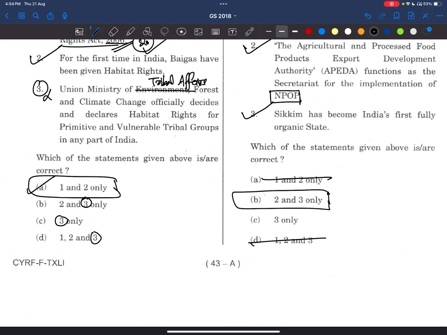Now, what do we have to do? We have to read about this program, the National Program for Organic Production. It is a program for certification, and it facilitates organic products. It certifies organic products as well. It also encourages organic farming and the processing of organic foods. So whichever other things relate to NPOP, we have to read about them. Organic farming has become a trend nowadays; we are going towards organic farming. So we also have to read about what forms organic farming takes. That's it, friends.